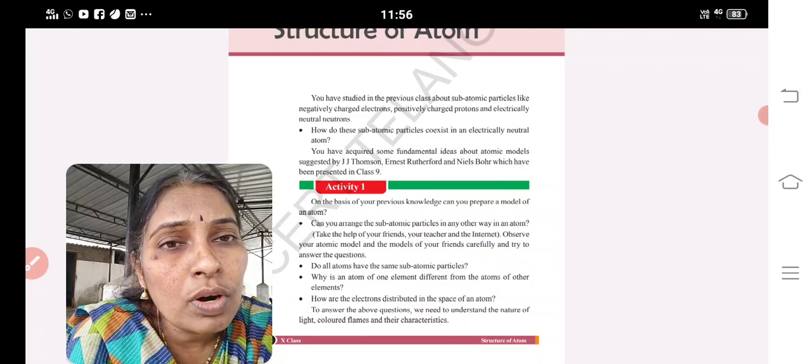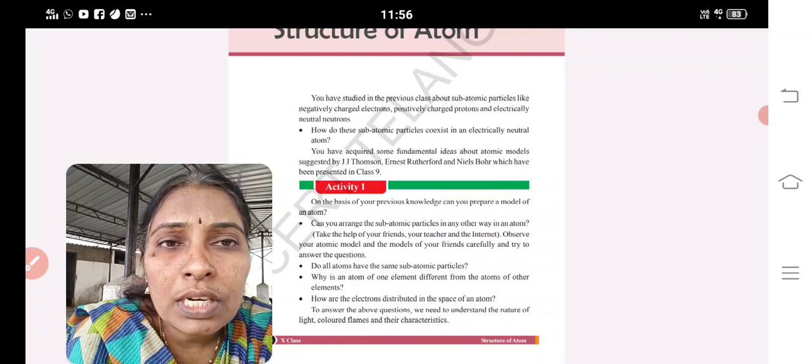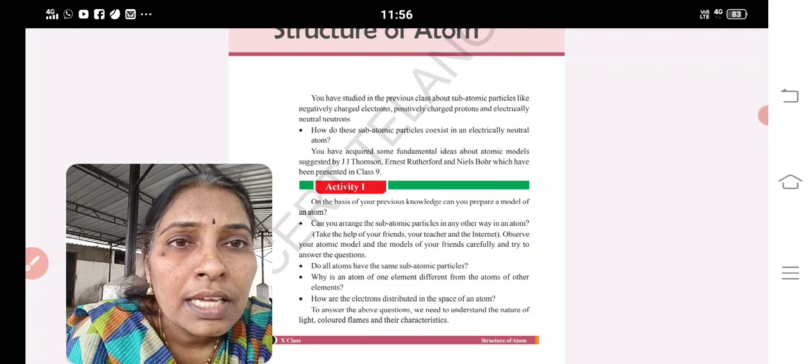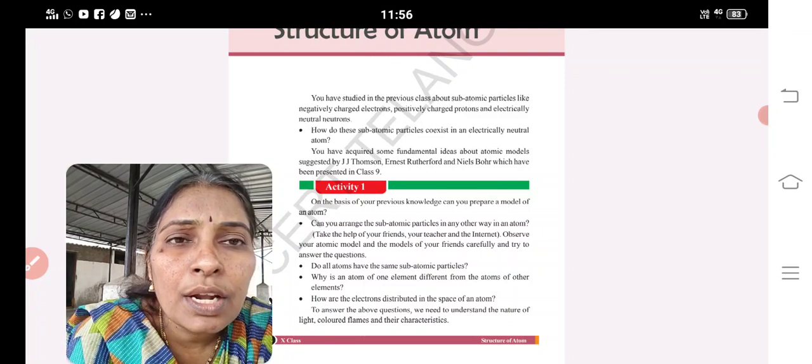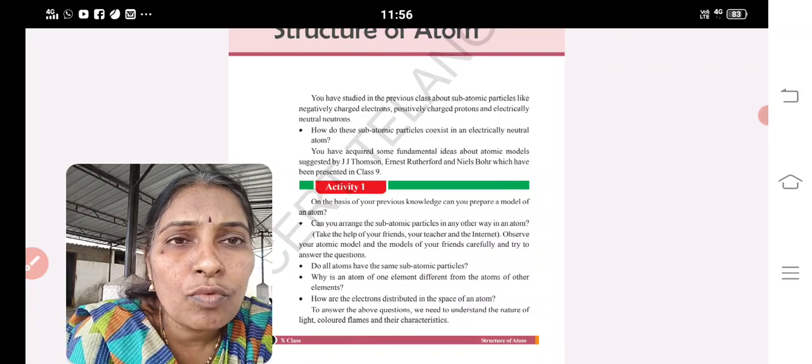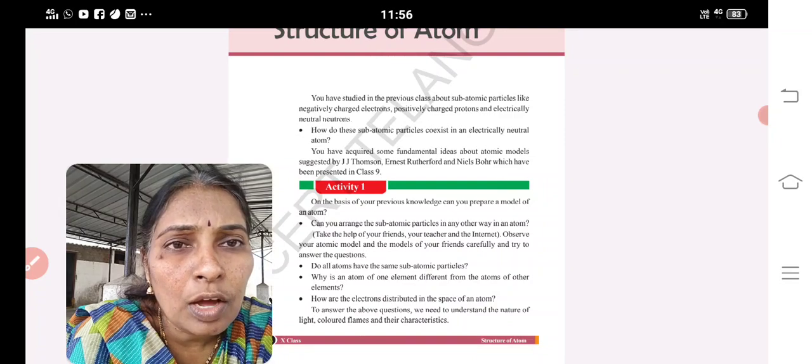What does the first quantum number say? The first quantum number gives information about the size and energy of the orbit. What is an orbit? K, L, M, N are known as orbits. Why are they called orbits? The revolving path of the electron is said to be an orbit. The probability of finding the electron is the orbital, and the revolving path of the electron is the orbit.